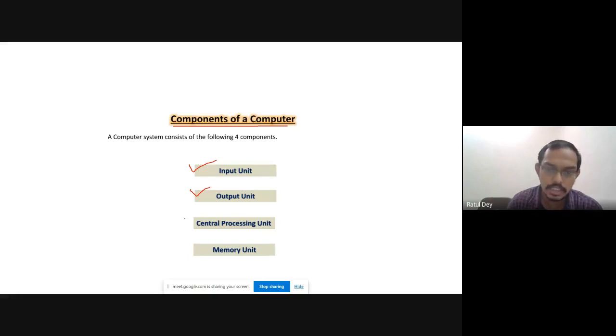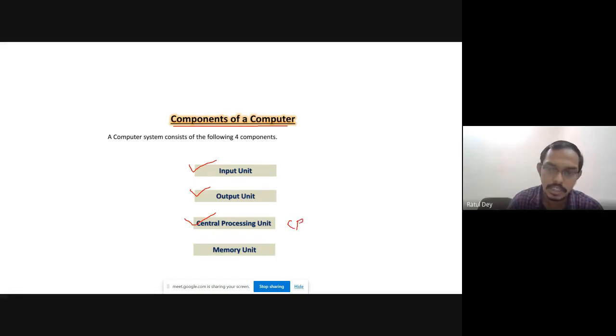Now the third is the central processing unit, in short the CPU. What is the job of the CPU? The CPU controls all the instructions and all the addresses, and it is also used for arithmetic and logical operations.